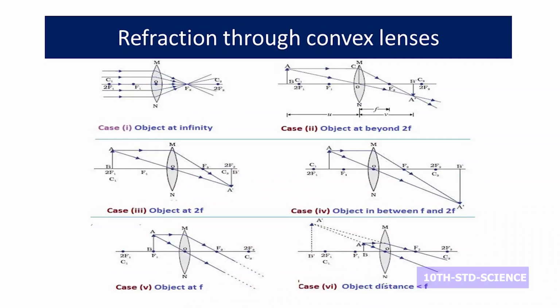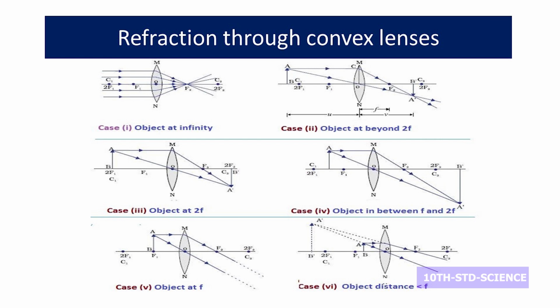First it is at infinity, now we keep the object beyond 2F, that is, beyond the center of curvature. Here the first ray is coming parallel to the principal axis. After refraction, it is cutting the principal axis at the principal focus. Next, the incident ray is coming straight into the center of the lens, and it is retracing the path.